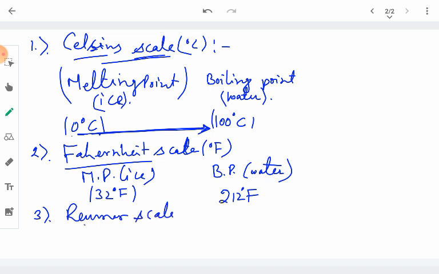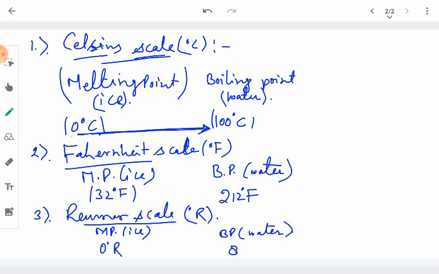Which reads the temperature in degree Reaumurs. So, the melting point of ice on the Reaumur scale is called 0 degree Reaumur, whereas the boiling point of water on the Reaumur scale is called 80 degree Reaumurs. So, when we see the difference of the upper limit and lower limit of this Reaumur scale, we get 80. So, we divide this scale into 80 equal parts. Each of these 80 equal parts measures 1 degree Reaumur.